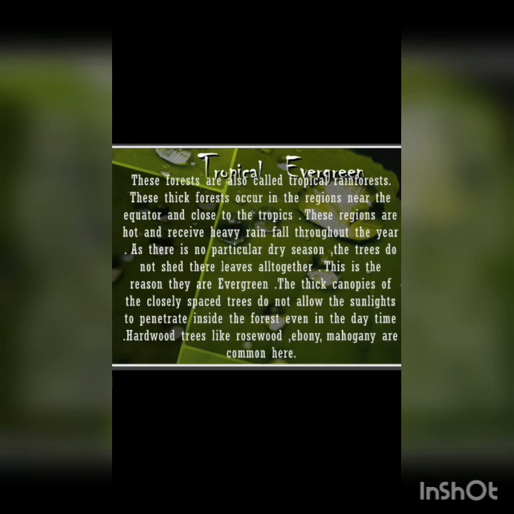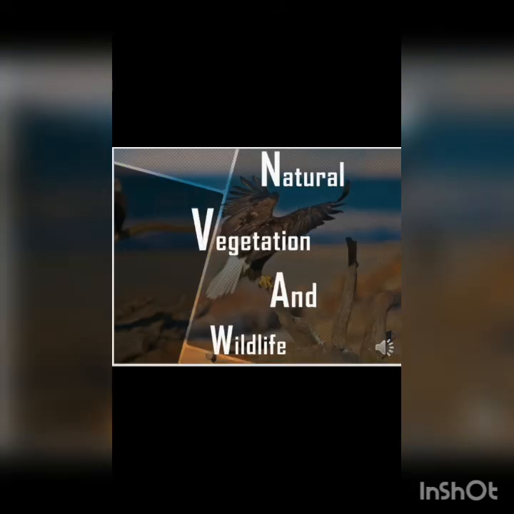Okay, so children, it's time to wind up our session. The growth of vegetation depends upon the temperature and moisture. It also depends upon factors like slope and thickness of the soil. Then natural vegetation can be classified into three broad categories, which are they? Yes, forest, grasslands and shrubs.